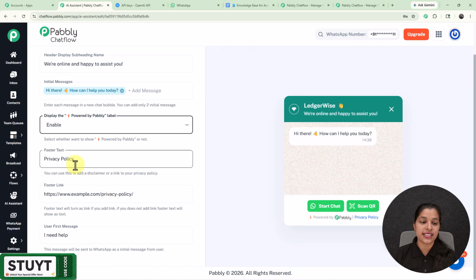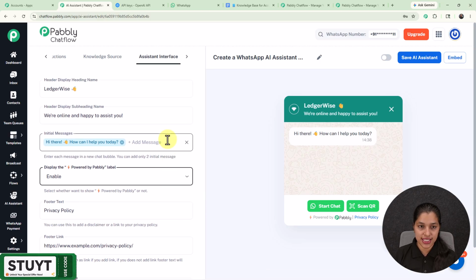Now for these fields, that is for the text and footer link, you can provide it over here. Now at last we are getting this option for users first message. So this is the message which will be sent to WhatsApp from the user's side.